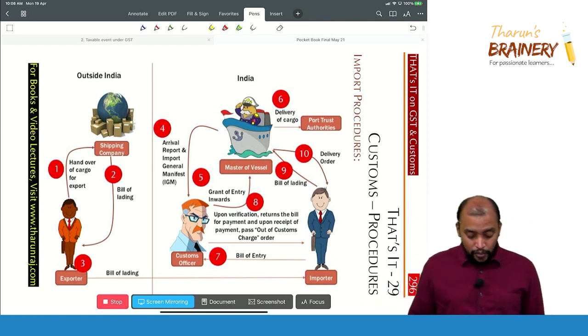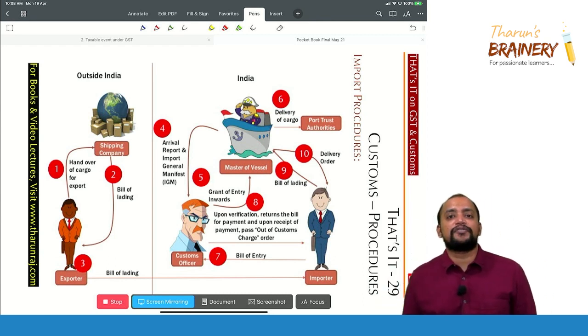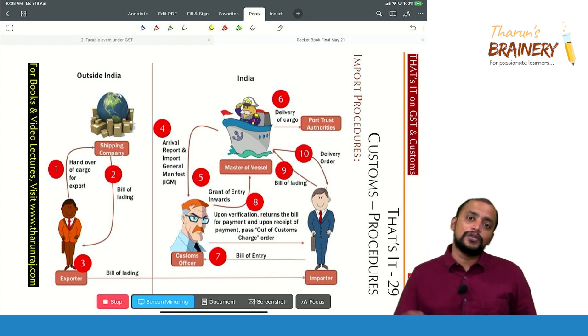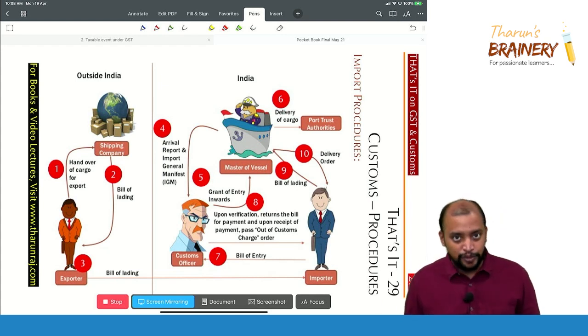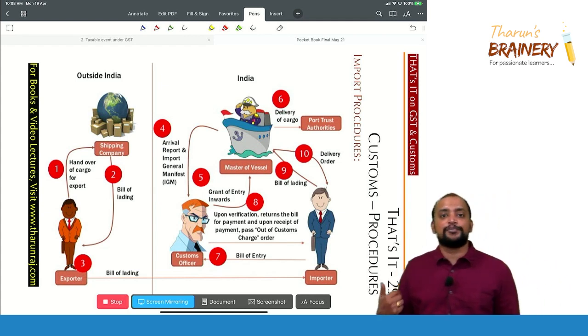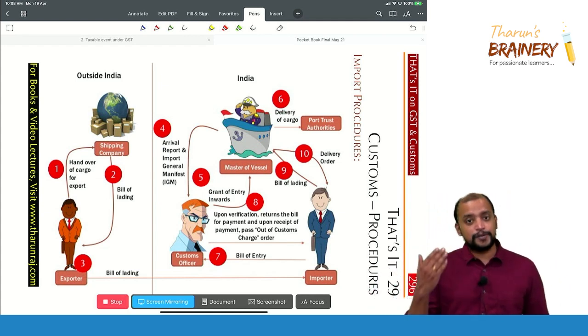Then parallelly what will happen, that importer will be filing a document called bill of entry. That bill of entry contains the details of the goods, what is the value of the goods, from where it is imported. All those details will be there in that bill of entry, which will be filed by the importer with the customs officer. So that is point number 7.